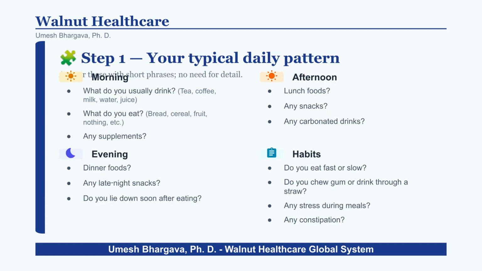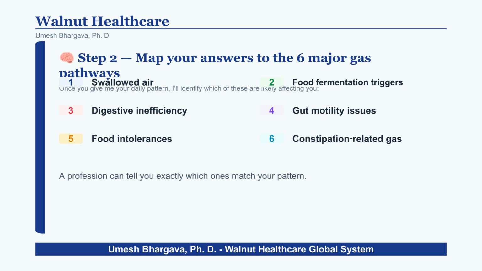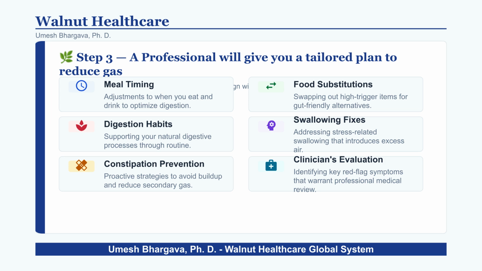Let's begin with step 1 of our management plan, mapping your typical daily pattern. This is a foundational exercise to help us understand your specific habits. Start by identifying your morning routine. Note what you usually drink, such as tea, coffee, or juice, what you eat, and any supplements you take. Keep it brief.